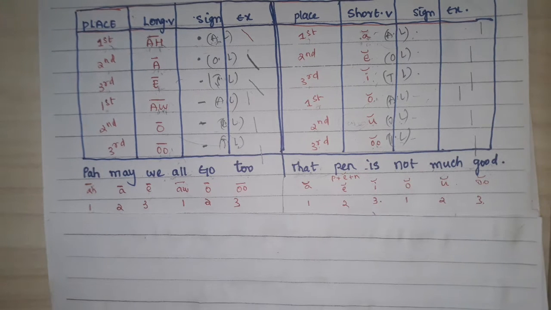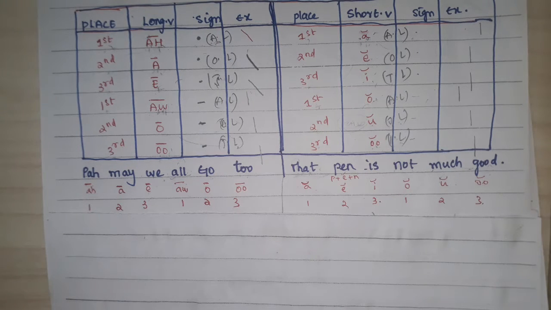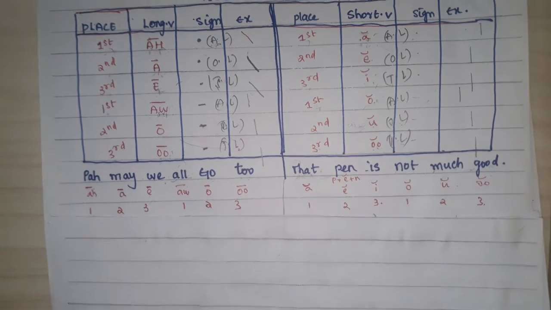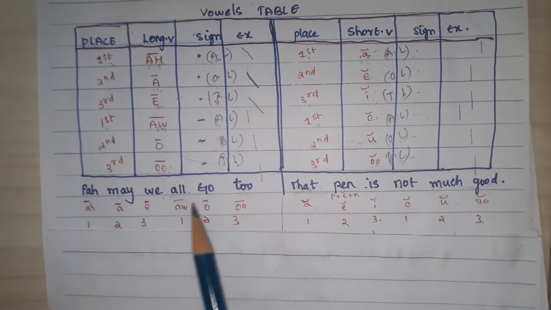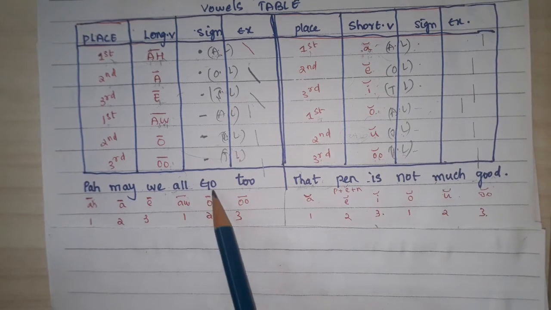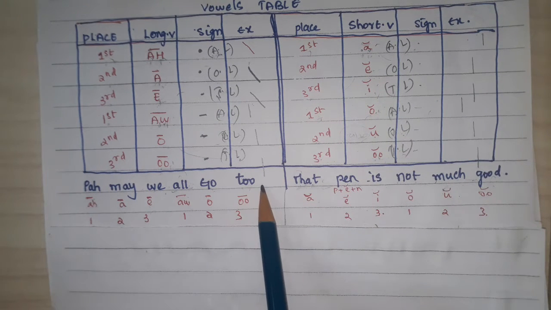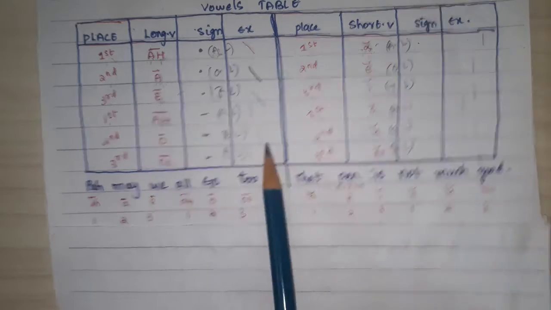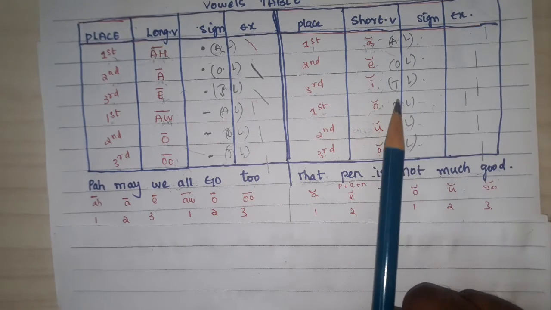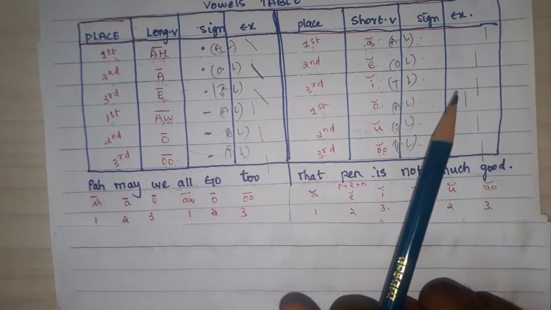So in the part 2 of these vowels, we are going to see some examples. అంటే అది ఎలా రాయాలి, how we need to write, ఎక్కడ రాయాలి, all the things we are going to discuss in this video. Okay, so now in this video we are going to discuss about long vowels first. Long vowelsలో ఎట్లా రాయాలి, అవుట్లైన్స్ ఏ విధంగా రాయాలని చెప్పి in this video we will be discussing. ఓకేనా? After that, in the next part 3, we are going to discuss about short vowels.